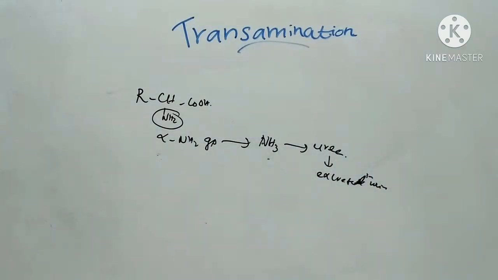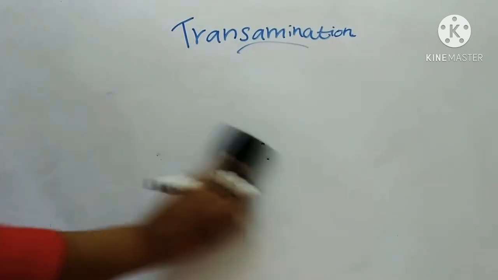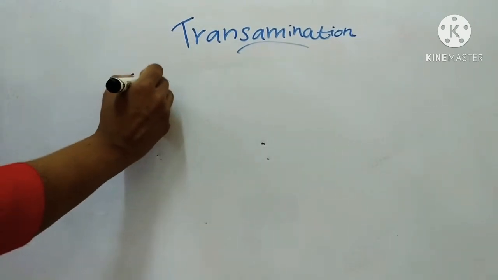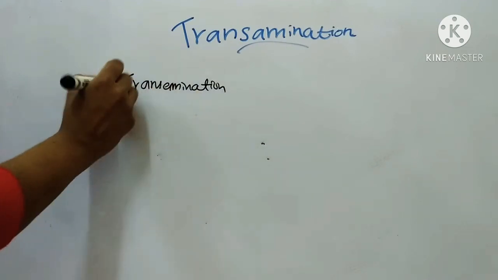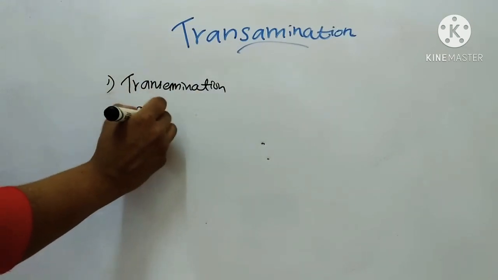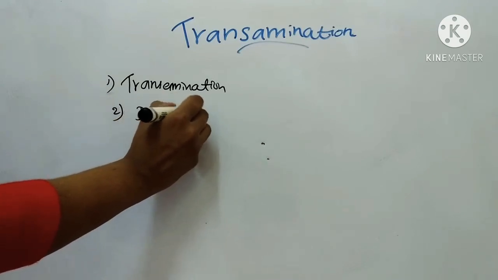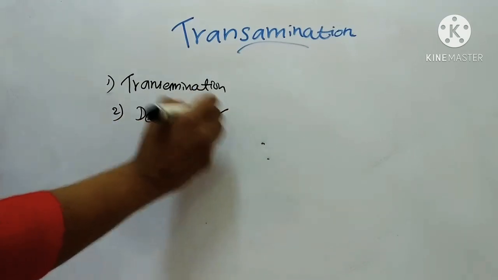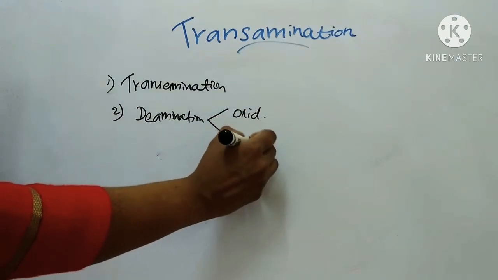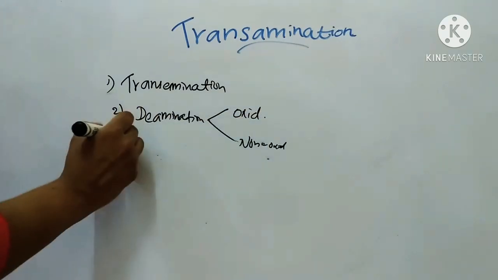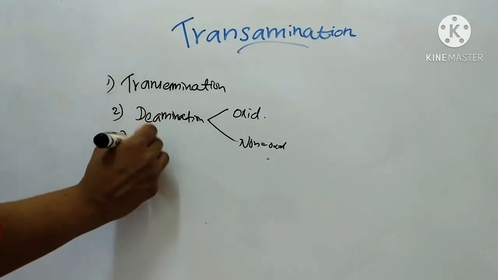So, the formation of urea involves the action of several enzymes. The reactions involved in catabolism of amino acids are mainly five reactions. Transamination, second one is deamination, which is of two types, oxidative and non-oxidative. Then the third one is transdeamination.